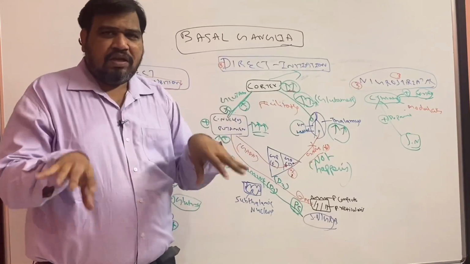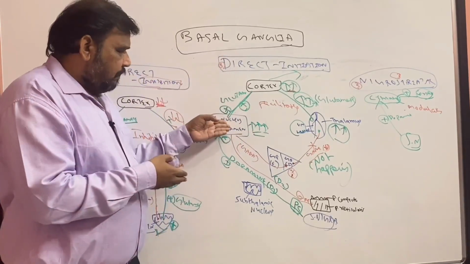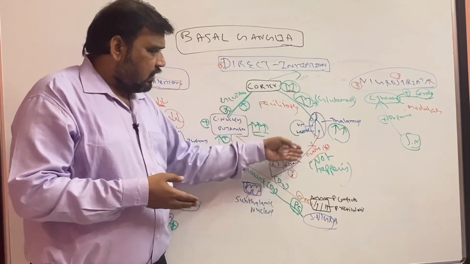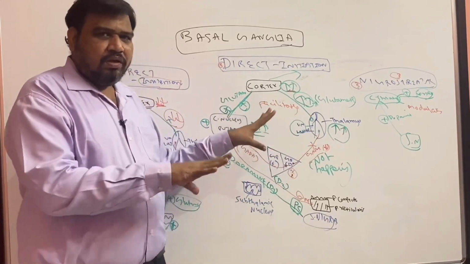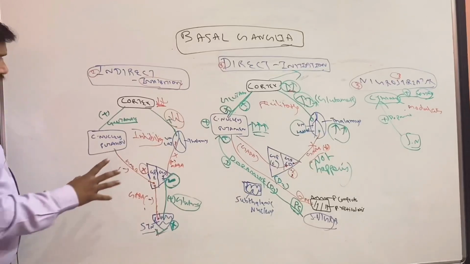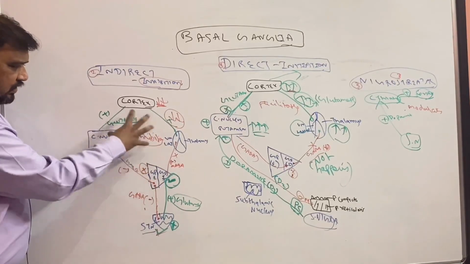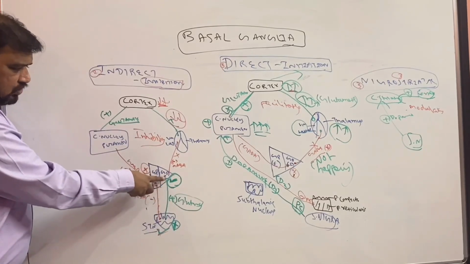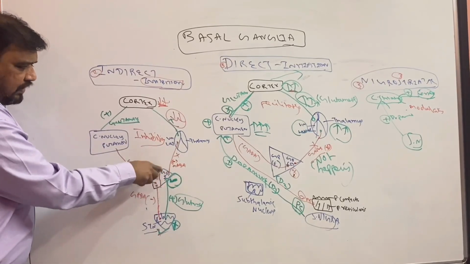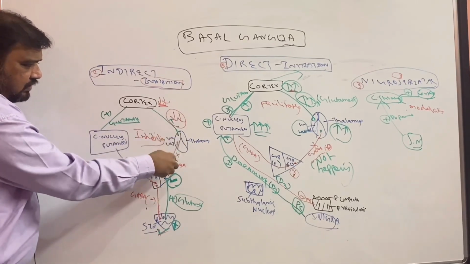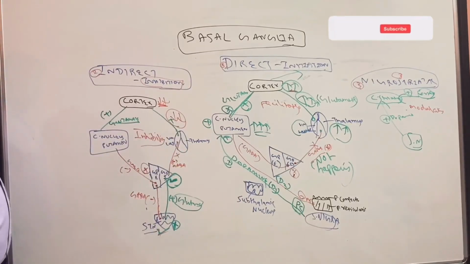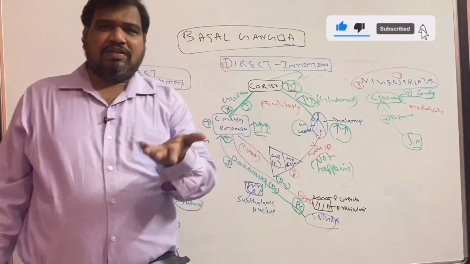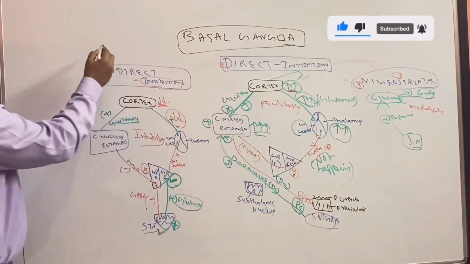But within the basal ganglia, from corpus striatum to globus pallidus interna or externa, from interna to thalamus, all those are inhibitory. The only excitatory connection within the basal ganglia is the subthalamic nucleus. You can see here, the subthalamic nucleus stimulates the interna, but again globus pallidus interna will inhibit the thalamus. So here comes the applied aspects which I will be explaining in the next class. As of now, understand this.